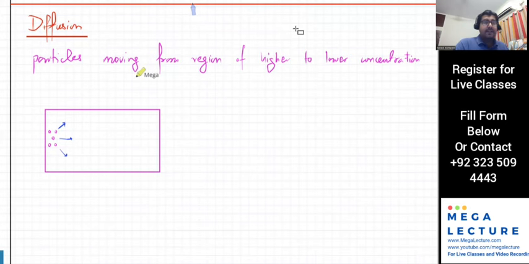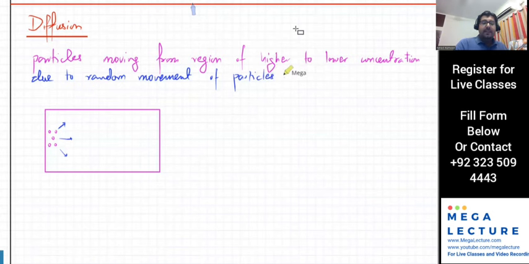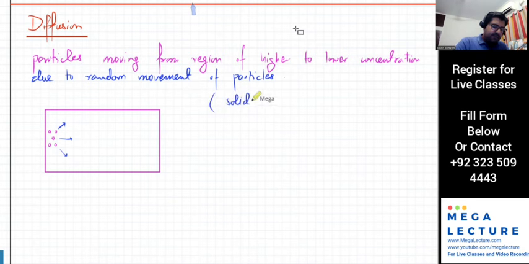So it can't happen in solids, it can only happen in liquids and gases because the particles are moving around. So always remember to write this, that due to random movement of particles, that's the reason why they do that. And it's not going to happen in solids. You can't have diffusion in solids because the particles can't move around.